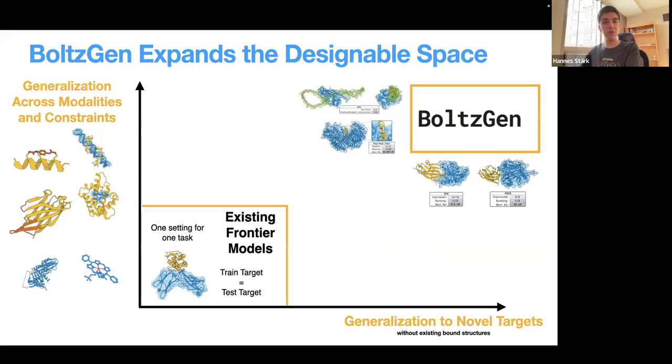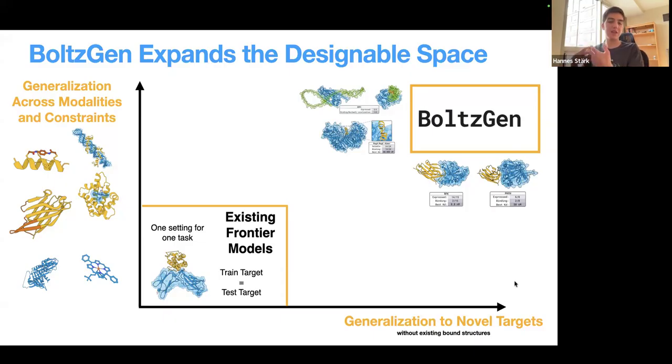So what we want to do with BoltzGen is to expand the designable space of binders along this axis of generalizing to modalities and constraints that the human experts want to impose. So we want to have one model to design nanobodies, peptides, proteins, and to target proteins, small molecules, DNA, RNA. And second, maybe even more importantly, we want to now be able to generalize to novel targets, right?